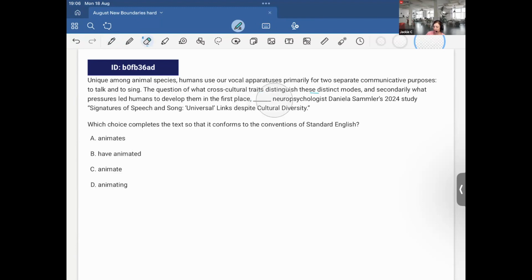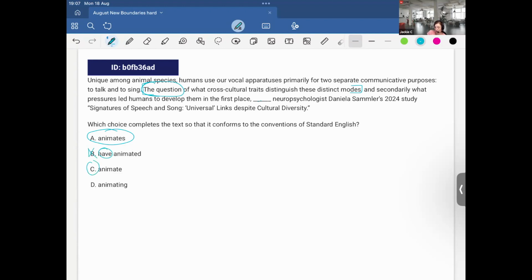Okay, so I'm seeing basically the question of what cross-cultural traits distinguish these modes. This is really what I'm checking out. So what animates her? Well, I have to agree with the subject in question. The question animates. So it must be the question animates neuropsychologist Daniel Sammler's 2024 study. The question, it can't be have.